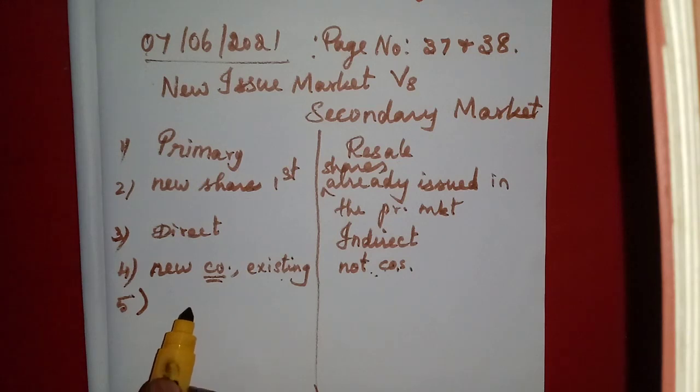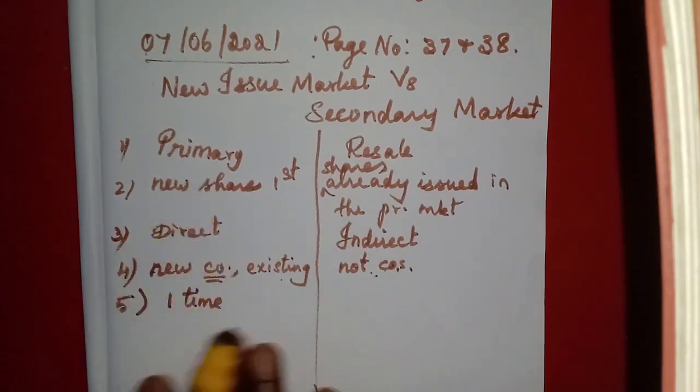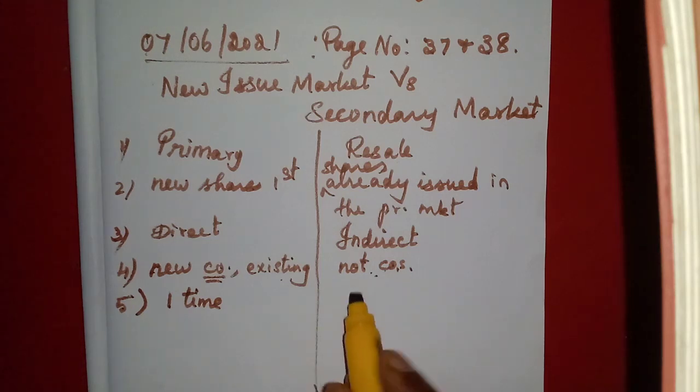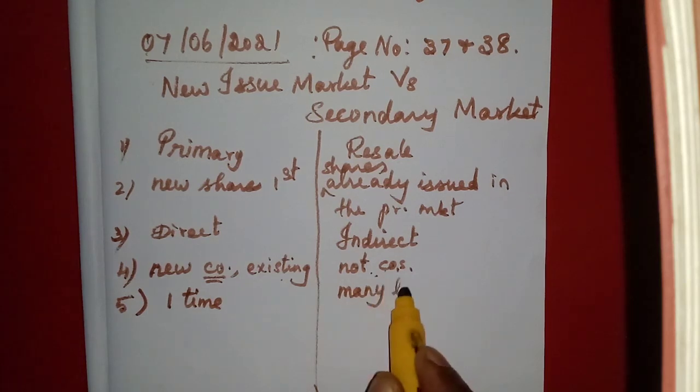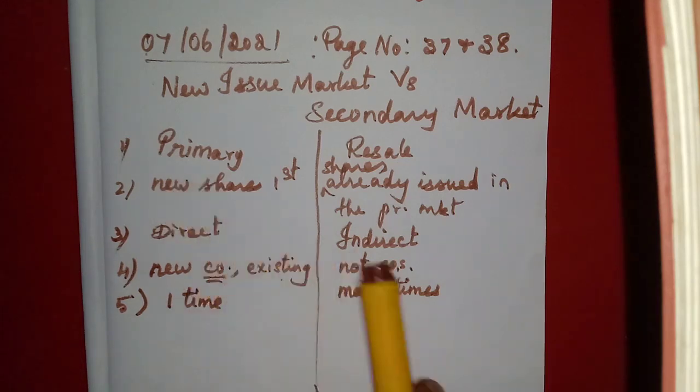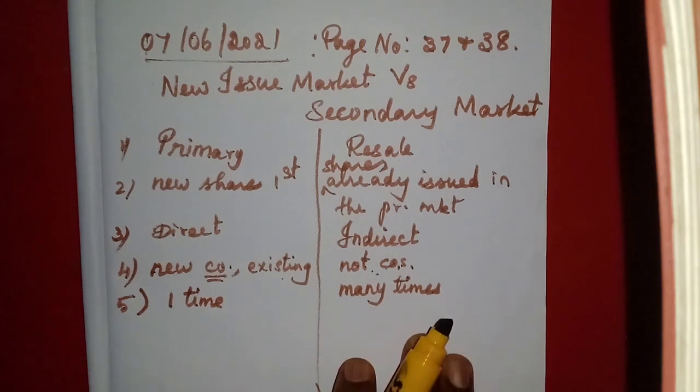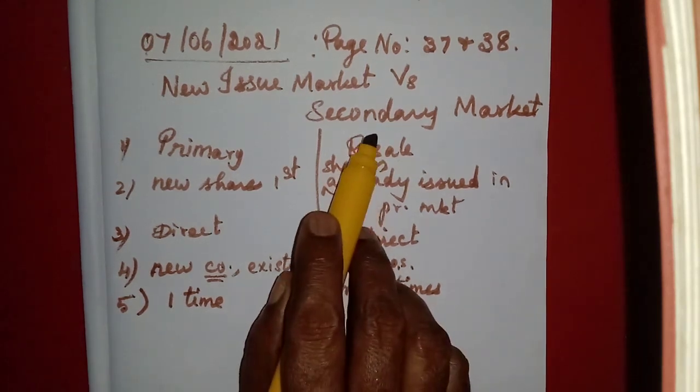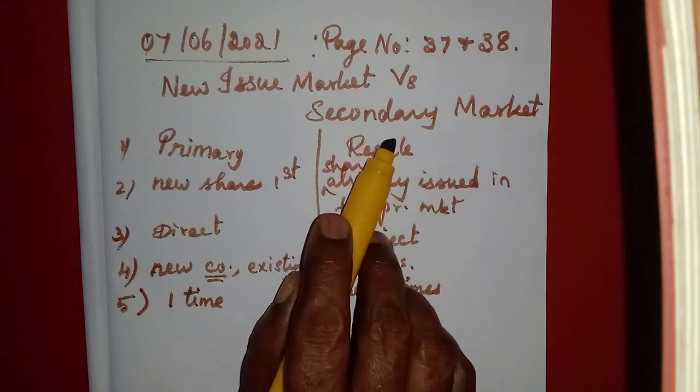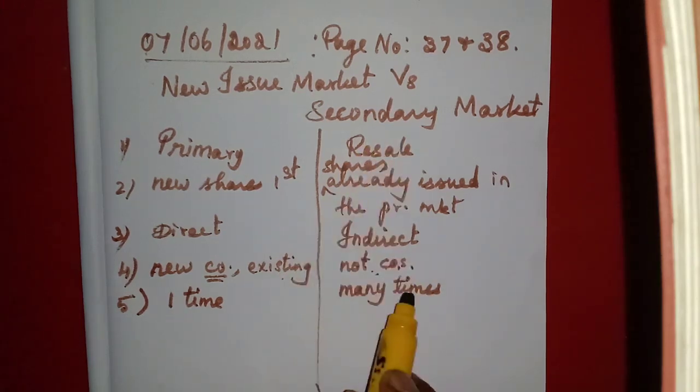Here these shares are sold only one time. It is sold one time in the new issue market, but in the secondary market the shares are purchased and sold many times. If a person purchases from the company, those shares can be used several times in the secondary market. The best example of the secondary market is the stock exchange. They can purchase and sell as many times as possible.